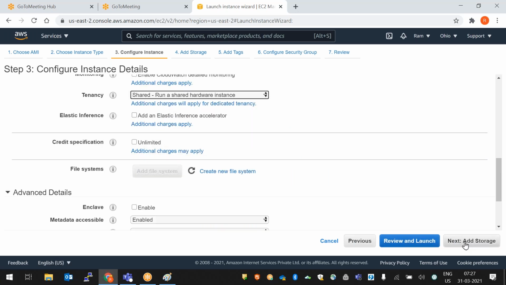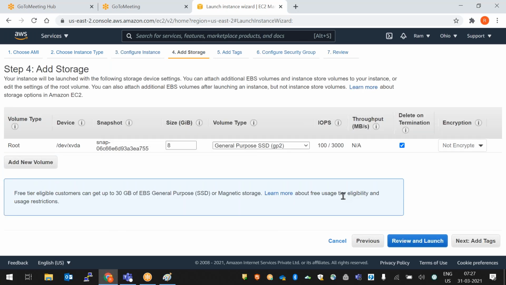Click on next, add storage. So this is storage. When we create an instance, we get 8 GB storage here. If you want to increase the storage to 100 GB, you can increase it, right? Here the volume type is root, and the device name is /dev/xvda. By default one snapshot will be created, and by default they give 8 GB storage.